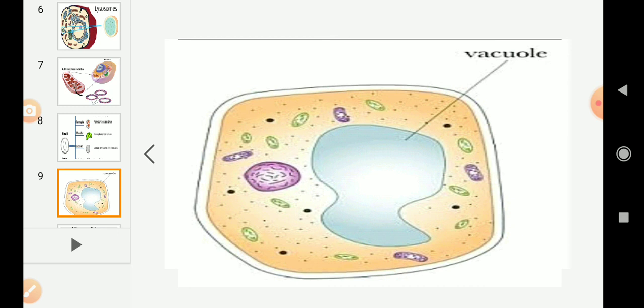And what is the function of vacuoles? They provide turgidity and rigidity to the cell. And some important substances like amino acids, sugar, organic acid and proteins are stored in the vacuole itself. Even single cell organisms like amoeba also have the vacuole to remove excess water and waste from the cell.